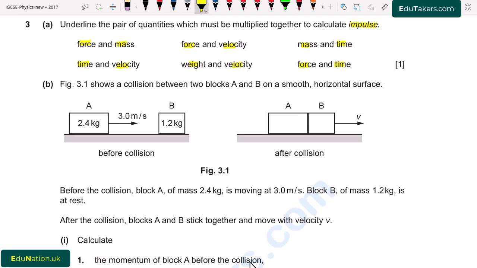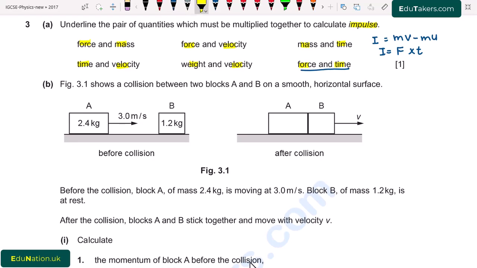Impulse is basically the change of momentum. I write here, impulse is equal to change of momentum, that is mv minus mu, and it is also equal to the product of force and time. So in order to calculate the impulse, we have to multiply force and time, that is the last one.